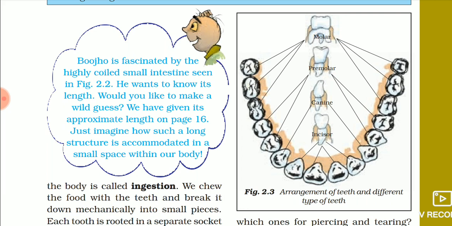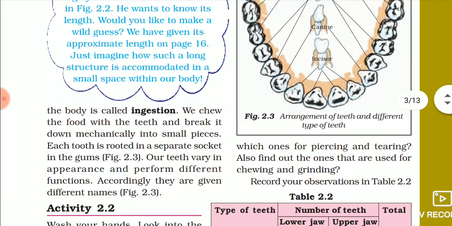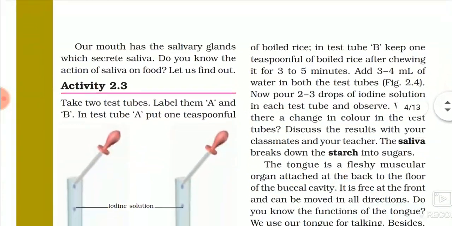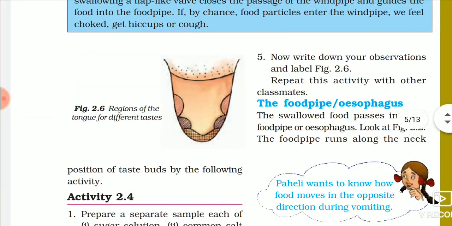teeth come into function. After chewing, or along with the chewing of food, saliva gets mixed with the food. Now who does this task, mixing of saliva with the food? It is done by the tongue present in the mouth. What is the function of the tongue? The tongue mixes the saliva with the food. It gives you the taste of the food and it swallows the food.